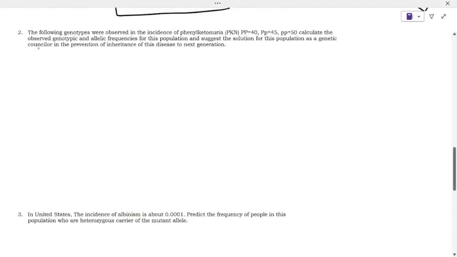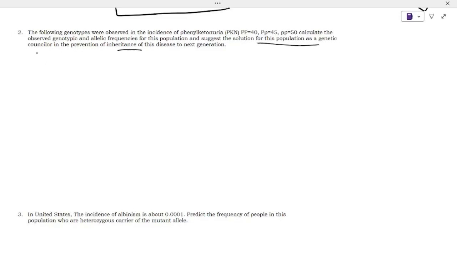Next, we move on to the second question. The following genotypes were observed in the incidence of phenylketonuria. Calculate the observed genotypic and allelic frequency for this population, and suggest a solution for this population as a genetic counselor in prevention of inheritance of this disease. That means the observed genotypic frequency is asked in this question.